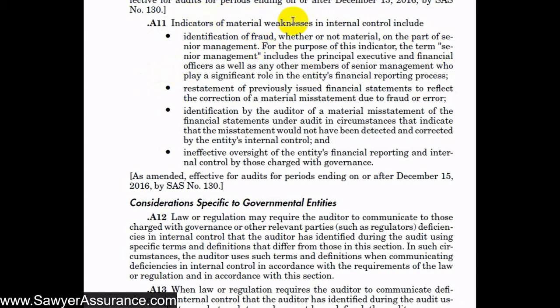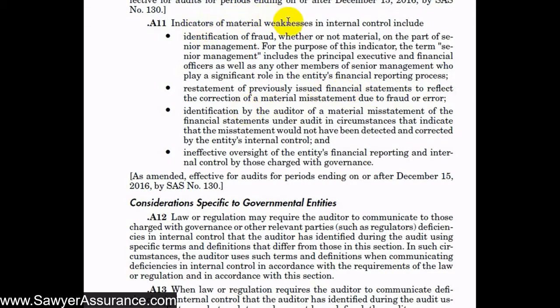Also, an indicator of material weakness would be a restatement of previously issued financial statements to reflect the correction of a material misstatement due to fraud or error. So if we had to restate the prior period's financial statements, that might mean that there aren't good controls in place to ensure the accuracy of the financial statements.